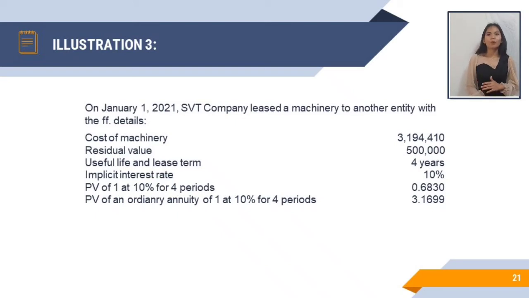Remember, kapag walang nangyaring transfer of title or purchase option, ay babalik ang machinery sa lessor at the end of the lease term. In this illustration, we need to determine the annual rental, as the annual rental is payable at the end of each year, starting with the first payment on December 31, 2021.